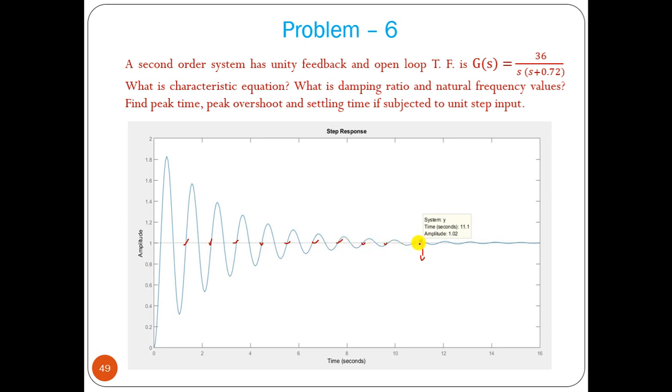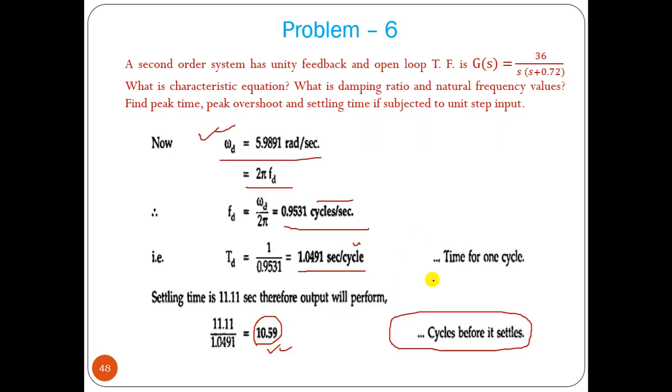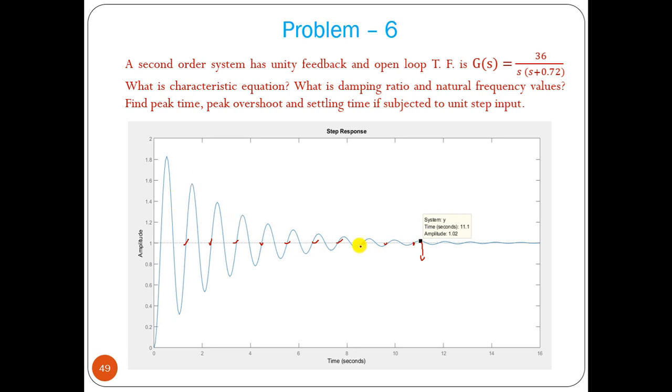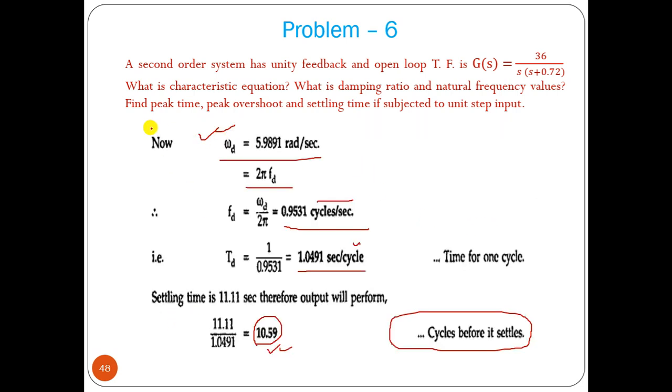Okay, 10, 10.5 almost. Greater than 10 cycles it will take to reach this settling time. This is your one complete cycle, second cycle, like that way. That we can calculate using this particular way.